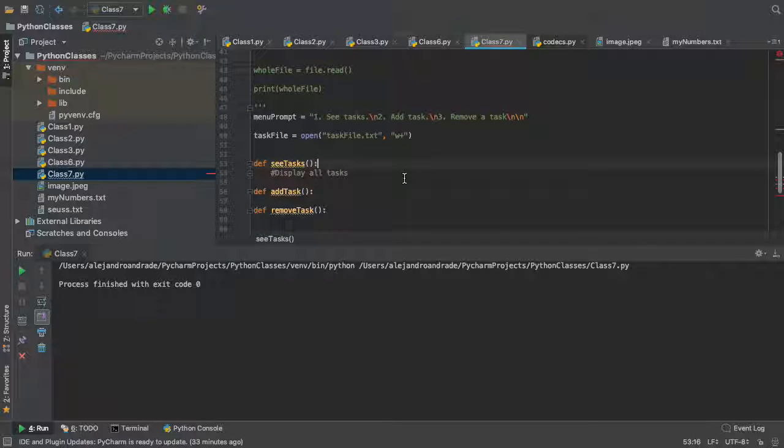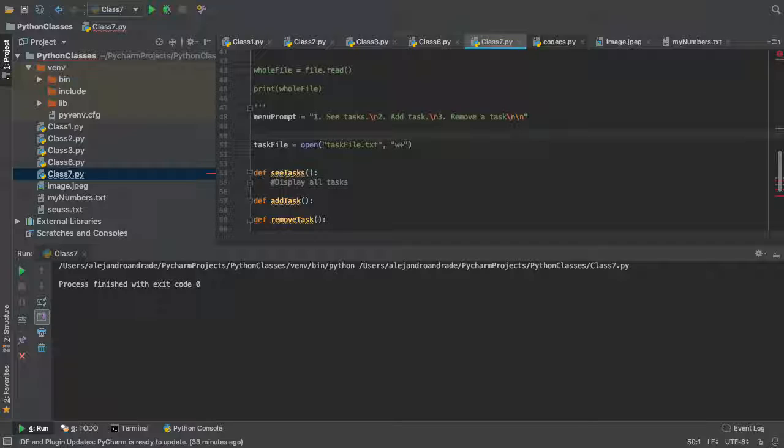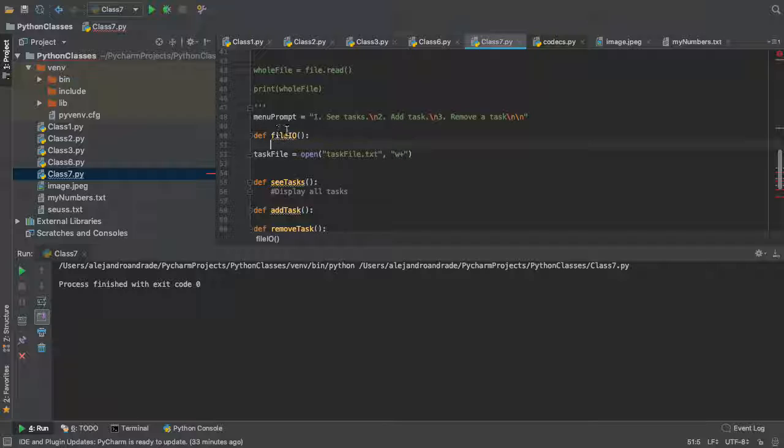So see tasks. Now we need another function, right? Because yeah, fun and everything and cool, but we need a function that allows us to get all the tasks, right? And be able to put it somewhere. So I'm gonna actually create a function called def file IO, right? Or just like file. We usually use API with someone that communicates with something else. In this case, I just want to make sure I read from a file and I actually put it in a data structure. We can do this right now, or we can create a function for it.